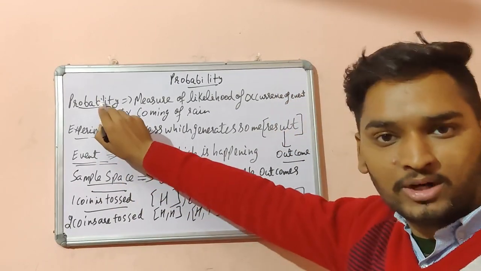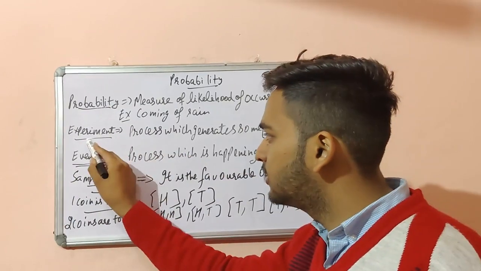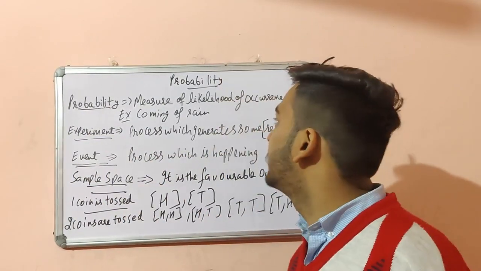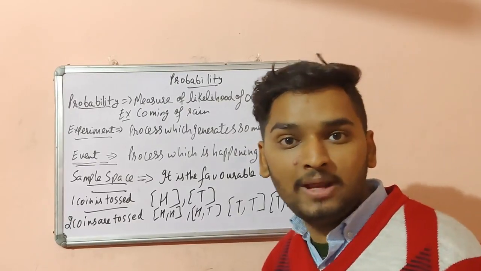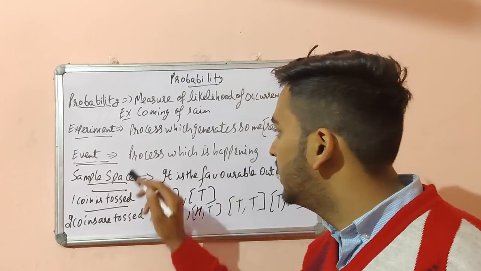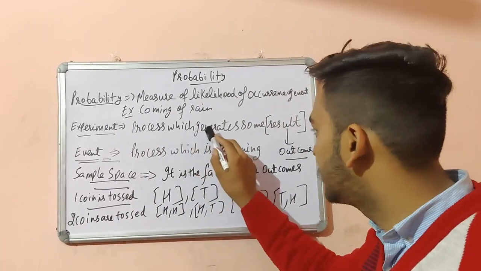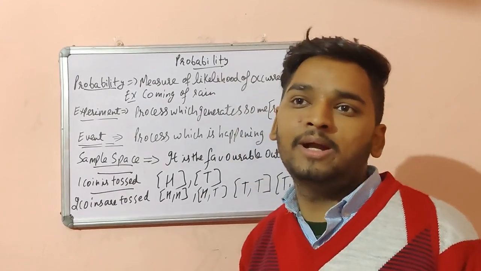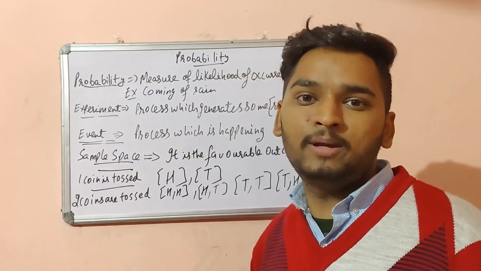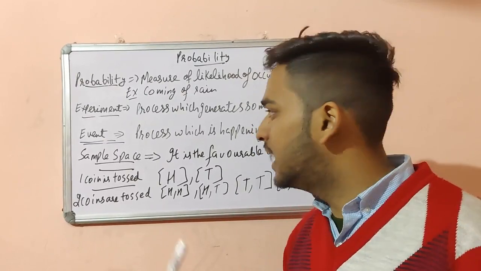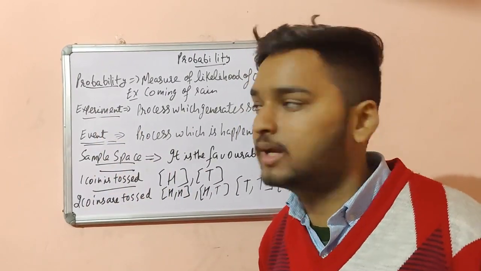So we understand what probability is. The next key term is experiment. What is an experiment? It is a process which generates some result. Whatever the process may be, if it is generating some result, that is known as an experiment.